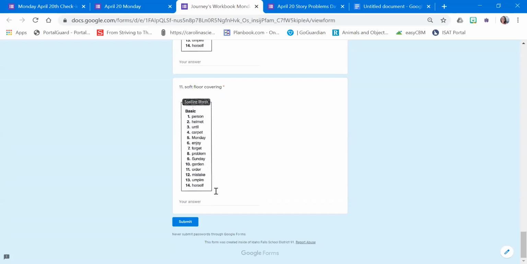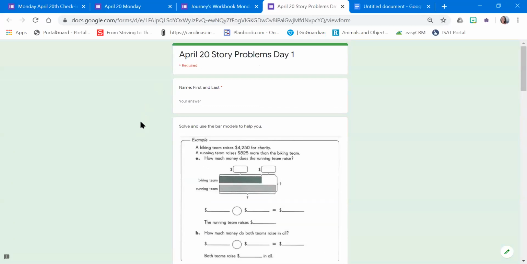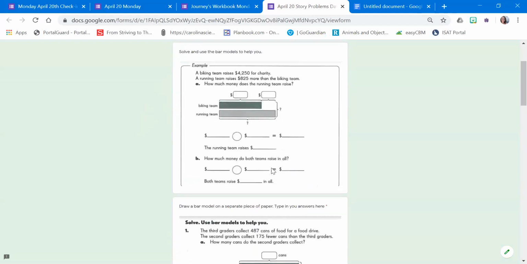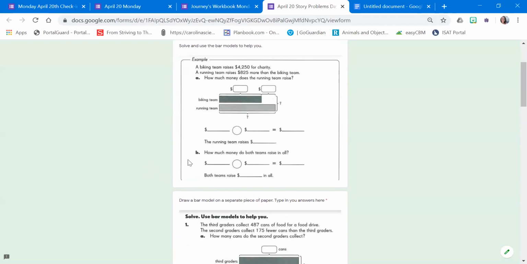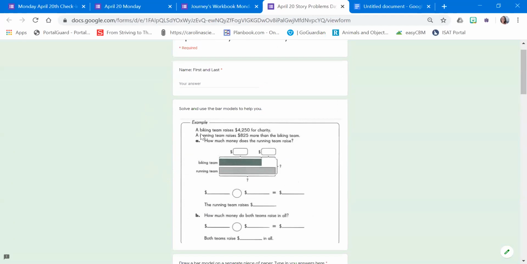Next, math today is story problems. So what you could do is, here's an example of bar models to help you. So first, this problem says a biking team raises 4,250 for charity. A running team raises 825 more than the biking team. How much money does the running team raise?